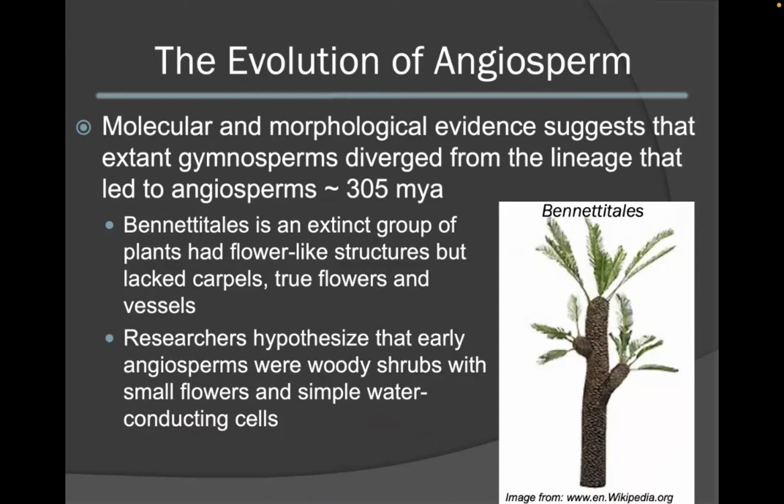Bennettitales is considered to be an extinct group of plants that had flower-like structures. However, these flowers lack carpels, were not true flowers, and did not have any vessels. Researchers hypothesize that these early angiosperms were woody shrubs with small flowers and had simple water-conducting cells, thus were the beginning of vascular as well as flowering plants.